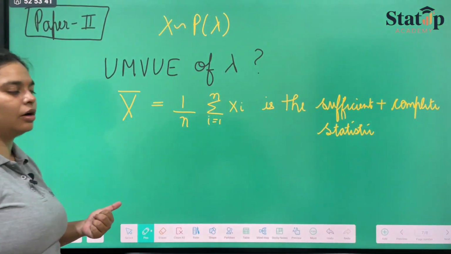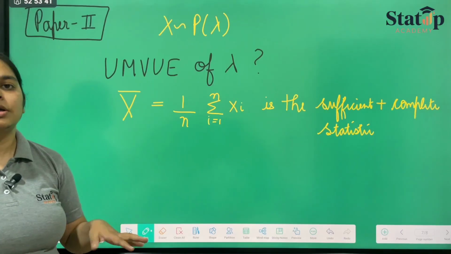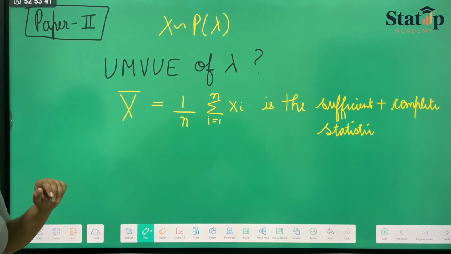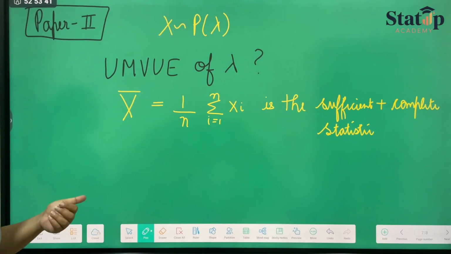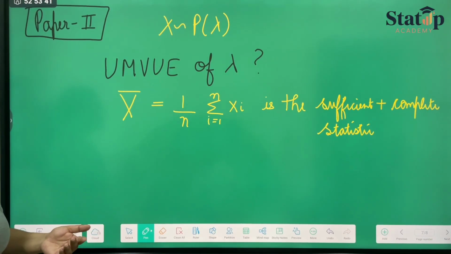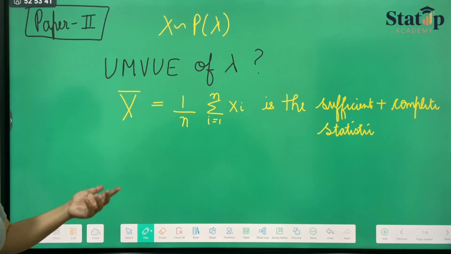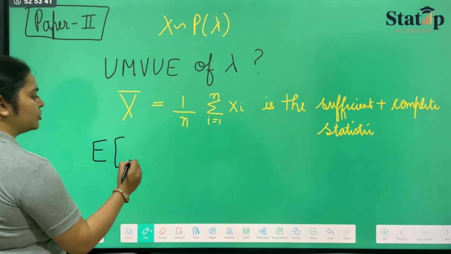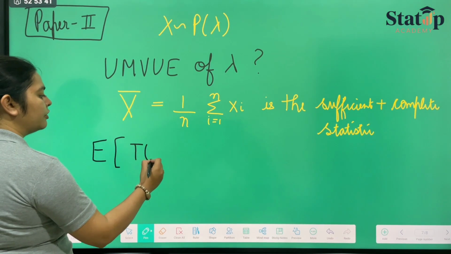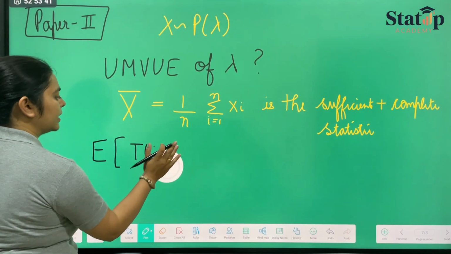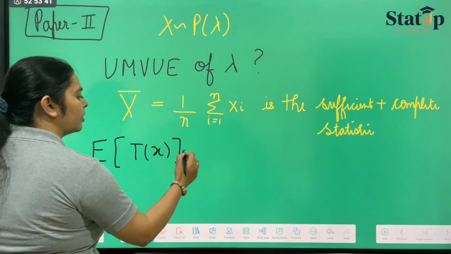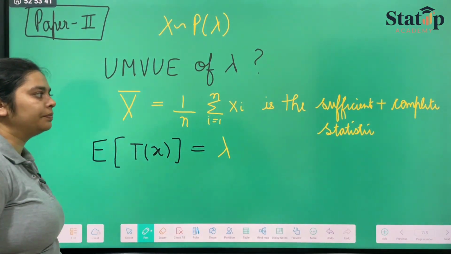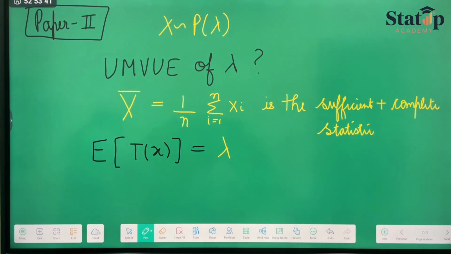You can use factorization theorem to prove the sufficiency and completeness. Okay. Now x bar is our sufficient plus complete statistic. Now we have to find the UMVUE of this. So we have to find something which is expectation of a function T of lambda or T(x), suppose, which should give us unbiased estimator of lambda. Okay, this we have to find here.